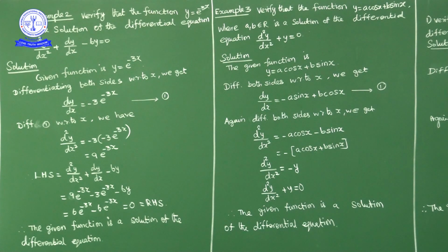So LHS is equal to RHS, which means y is equal to e power minus 3x is a solution of the differential equation d square y upon dx square plus dy by dx minus 6y is equal to 0.